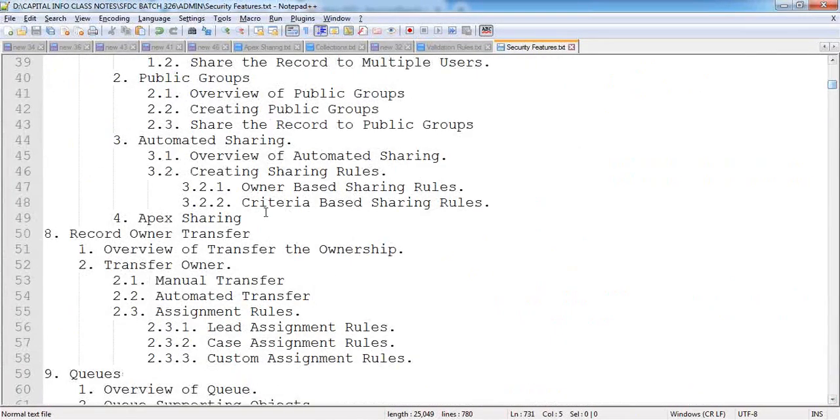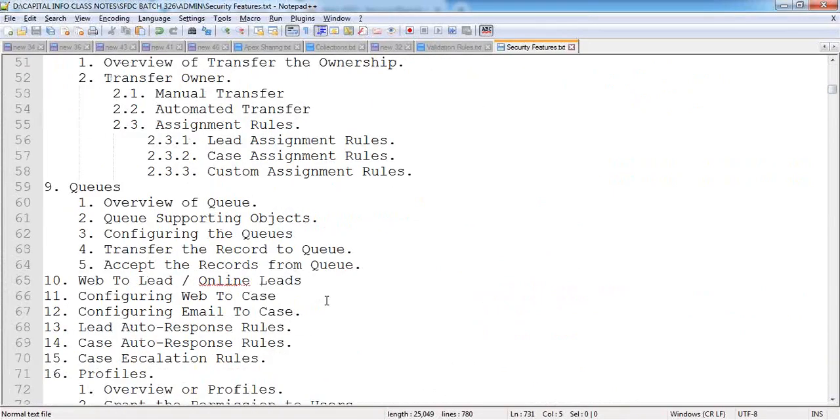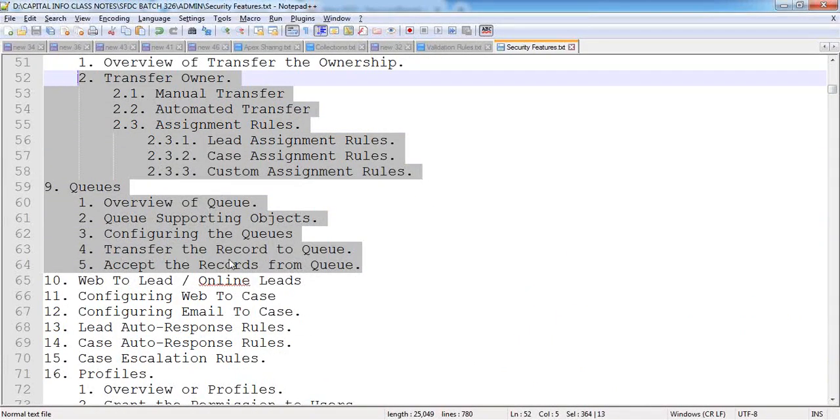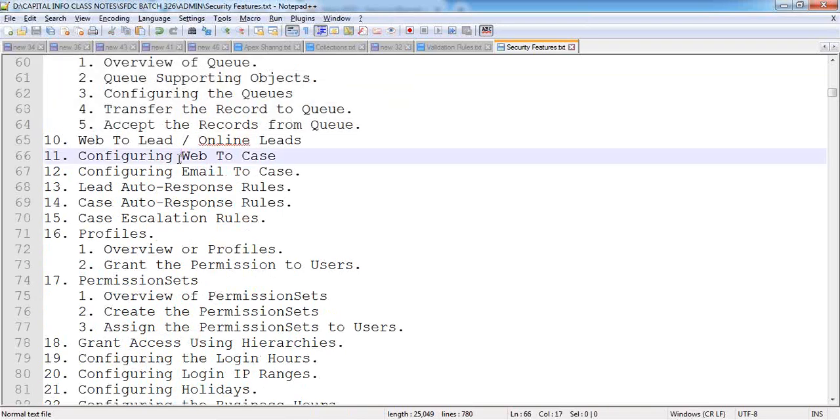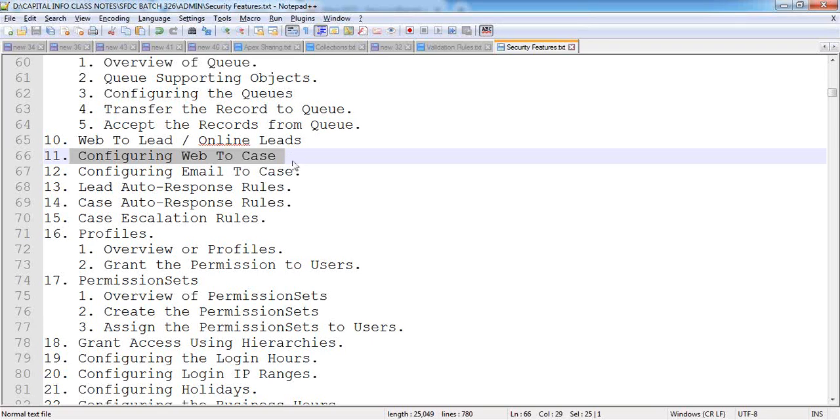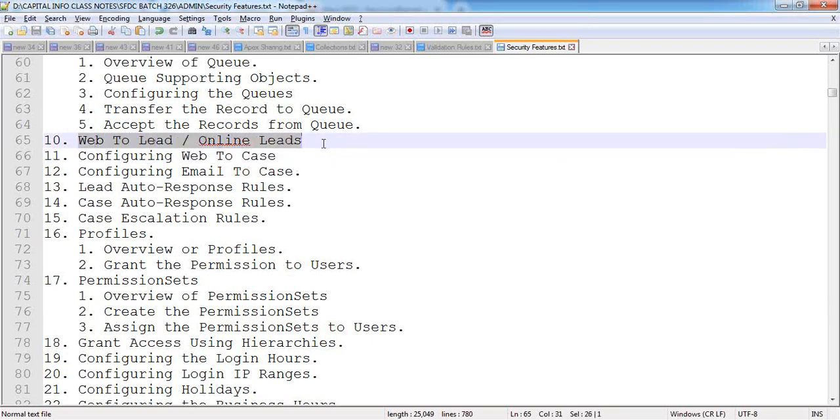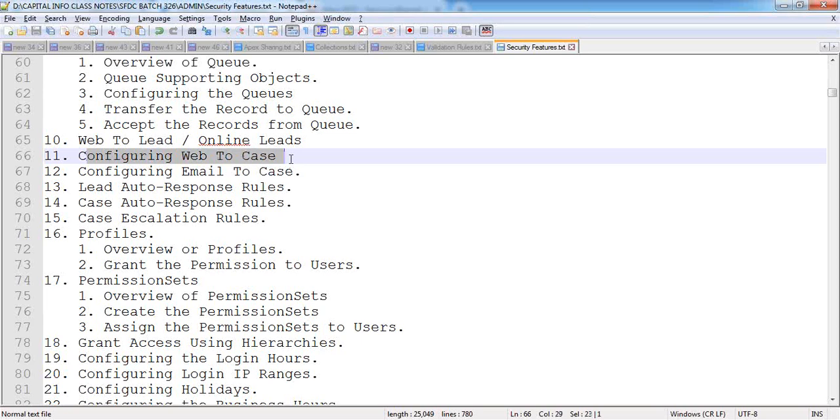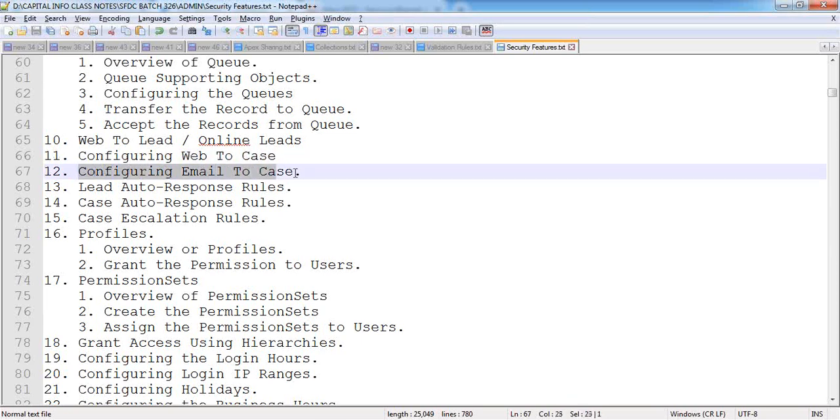So as of now, we are done with queues, configuration and everything up to this concept. And tomorrow we'll see the most important feature, Web-to-Lead configuration. Based on that Web-to-Lead, we have to configure Web-to-Case because both are similar. This is for lead, this is for case. Tomorrow we are discussing the Web-to-Lead configuration, and then you have to configure Web-to-Case. Along with that, I will show you how to configure email-to-case, how to create case records by sending an email notification. We'll see practically.